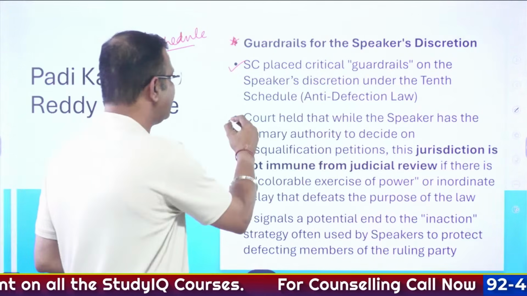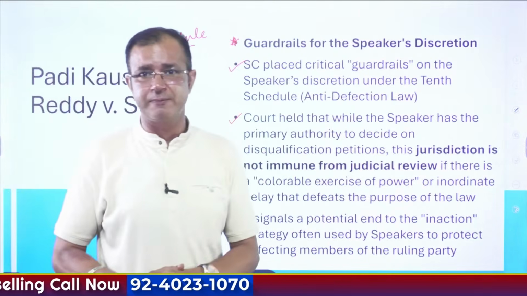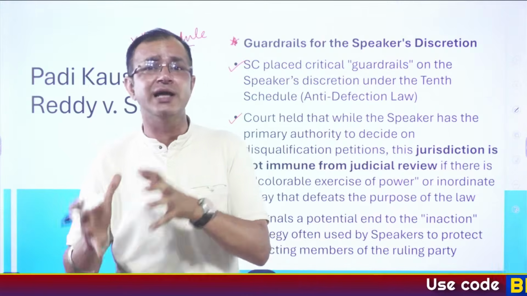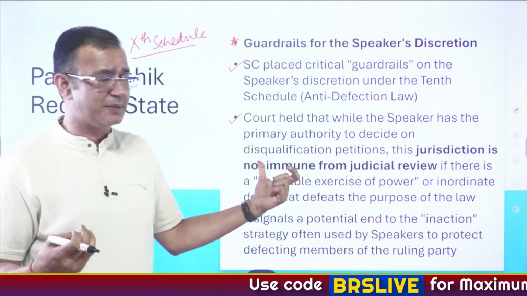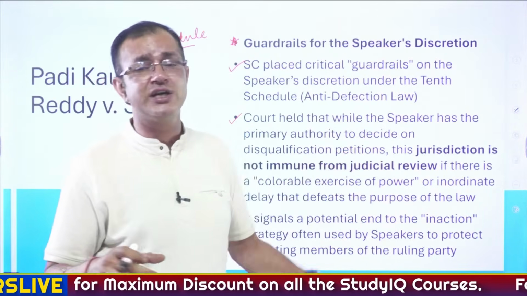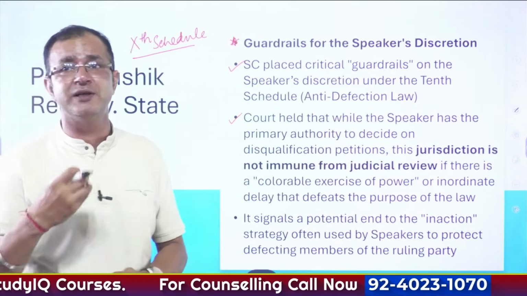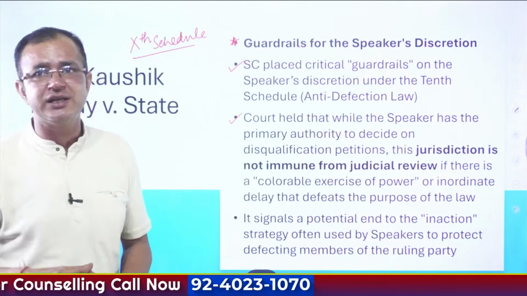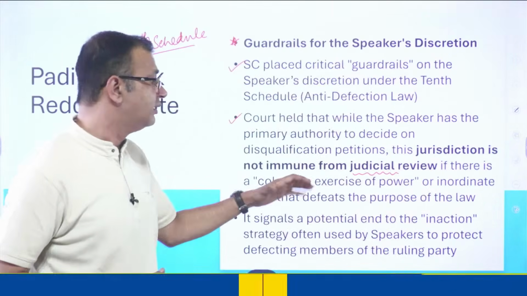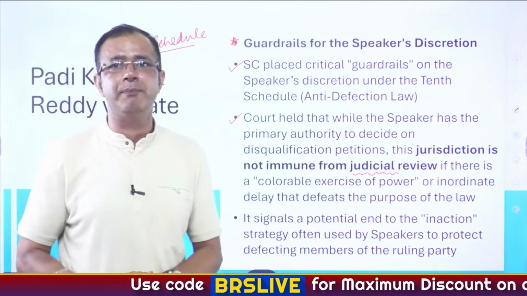And it says that while the speaker has the primary authority to decide on the disqualification petitions, the chairman has the primary authority depending upon the house. So in the Lok Sabha or State Legislative Assembly, it is the speaker. But when it comes to the Rajya Sabha or State Legislative Council, it is the chairman. So they have the primary authority to decide over the disqualification petitions. But this jurisdiction is not immune from judicial review if there is an arbitrary exercise of power or any kind of inordinate delay that defeats the purpose of the law.